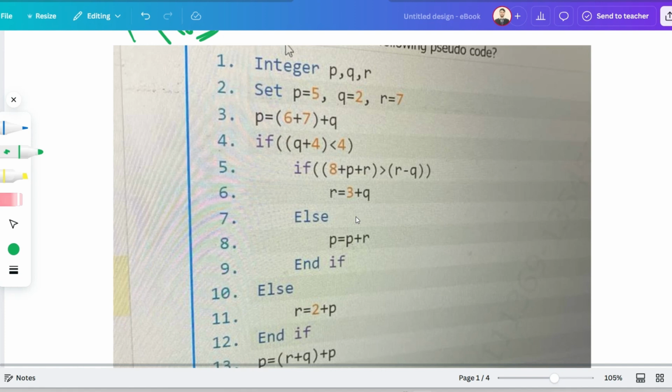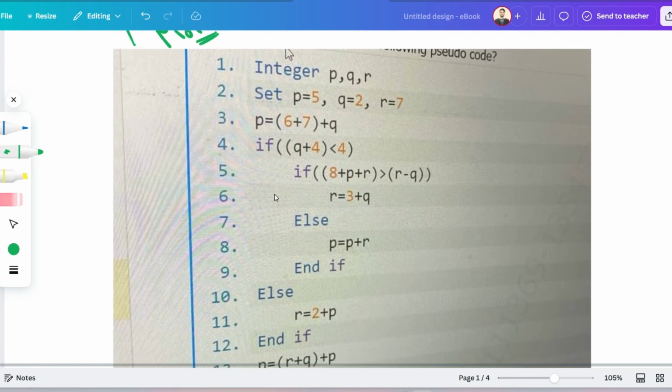Okay, so what we have to do right now is go through these pseudocodes. At first, integers p, q, r are set, and their values are initialized. First we have to calculate the value of p. So 7 plus 6, that is 13, plus 2, that is 15. Then, is q plus 4 lesser than 4? What is q? That is 2. 2 plus 4 is 6. 6 is not lesser than 4. 6 is greater than 4, so the condition is false.